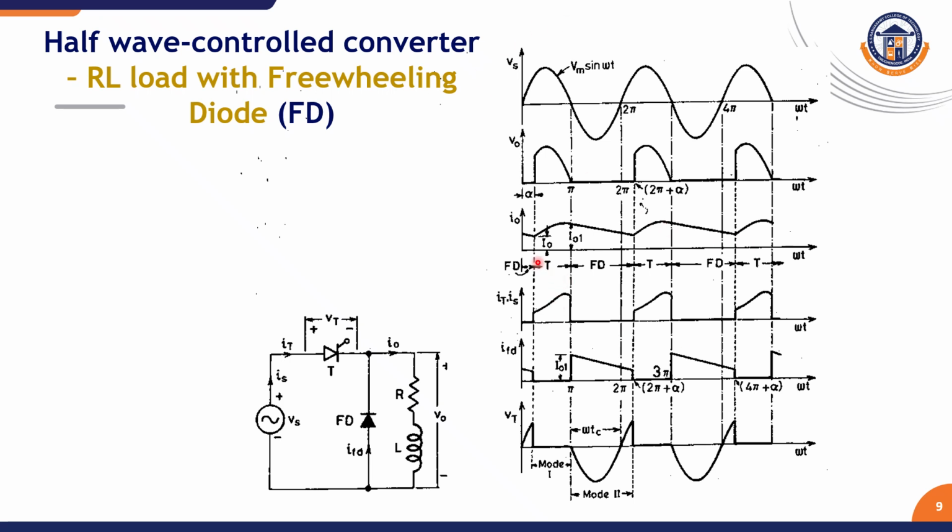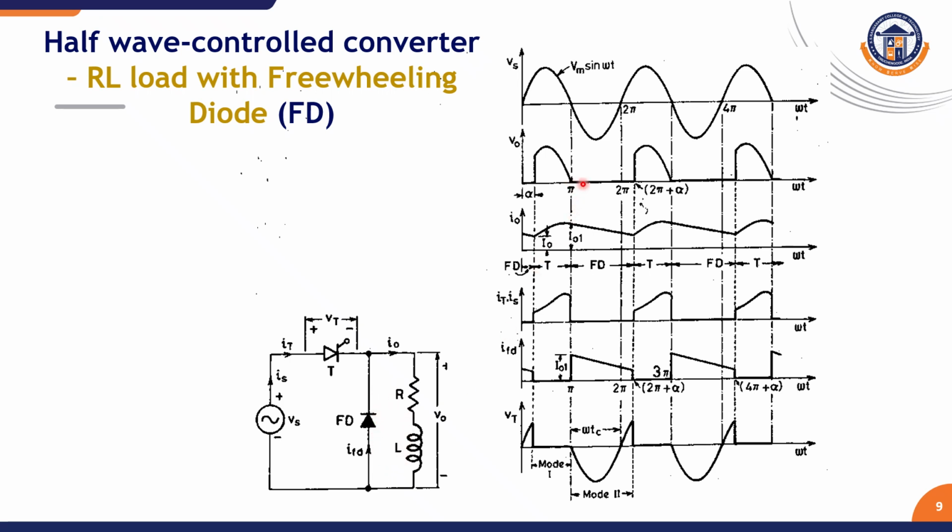In the previous slide you can see that the negative portion will be fed back to the source. It affects the source. So in order to protect the source, here we will be connecting a freewheeling diode. The function of this diode is that when the voltage goes negative, this diode will get turned on, and it will bring the discharge current totally to zero, and the current will be flowing through the freewheeling diode, resistor and inductor.